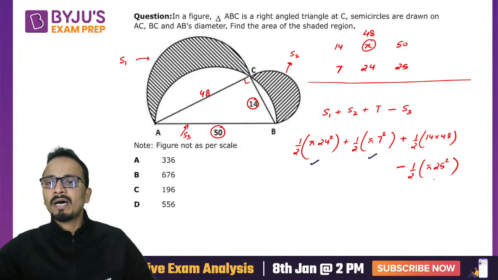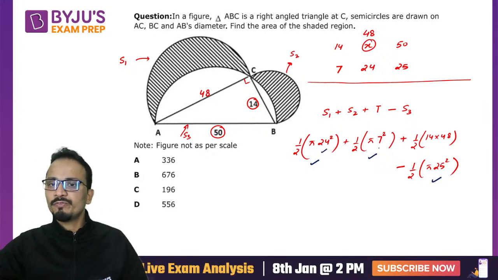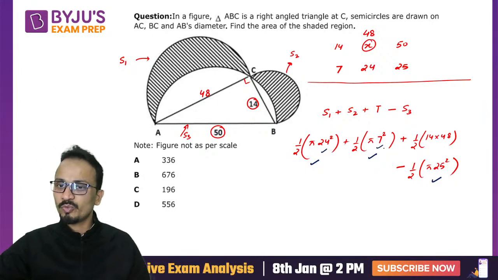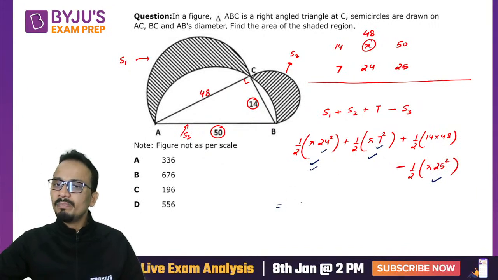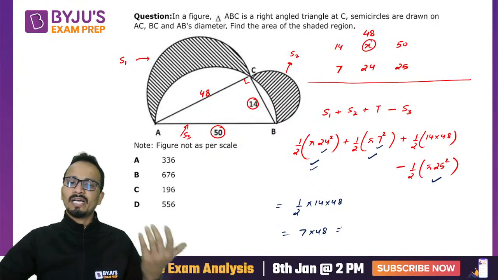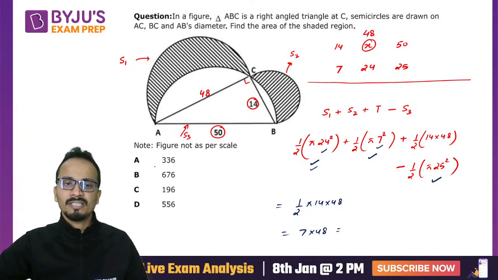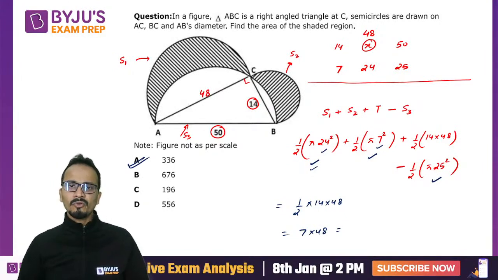This part, and this part will get you a 0. Okay, they will balance each other. 24 square plus 7 square is 25 square. So this portion will get cancelled and the final answer will be the area of triangle only, and that is half into 14 into 48. That is 7 into 48, and you can get your answer as 336. Okay, so option A is the correct answer, right?